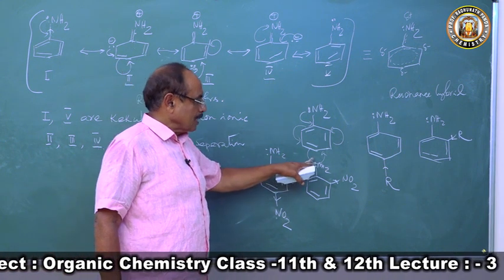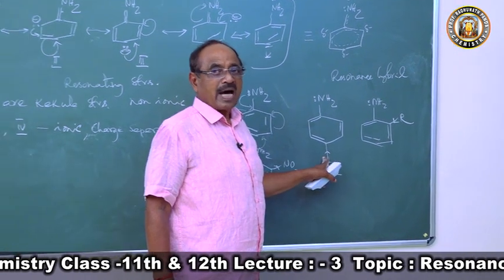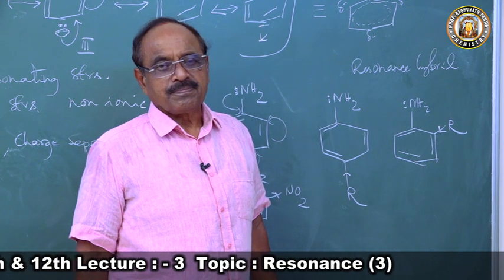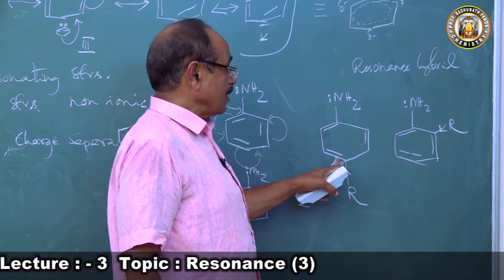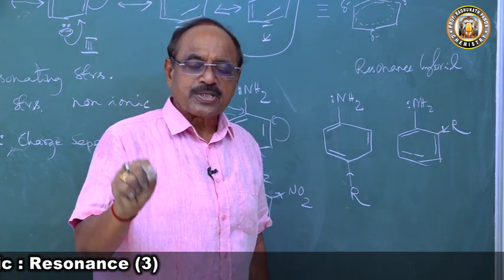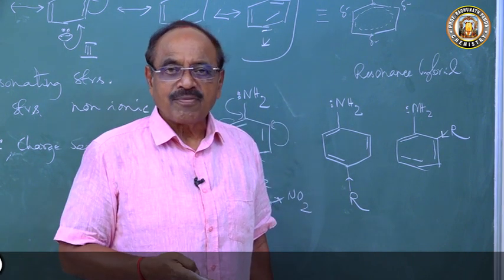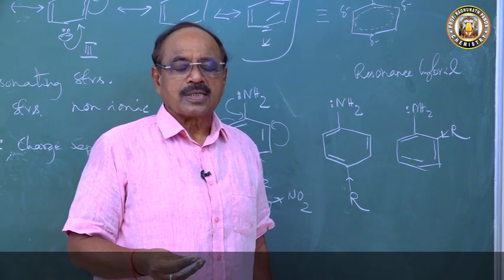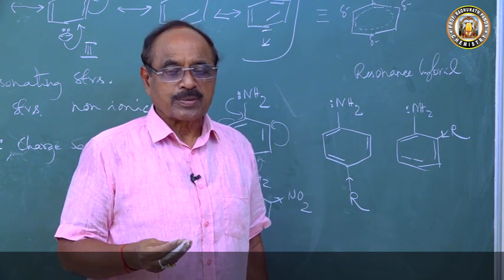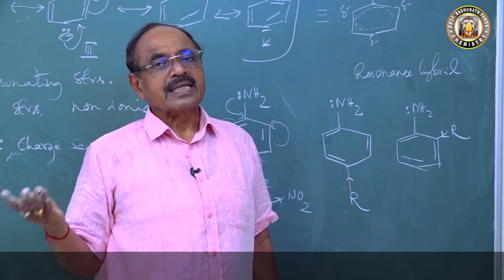By substituting an alkyl group or electron releasing group, because of the plus I effect, the basic strength of aniline will increase. When you substitute an electron releasing group at any position of the benzene nucleus, because of the plus I effect, it will oppose the delocalization of the lone pair of electrons of the nitrogen atom into the benzene nucleus. Hence the basic strength will increase.